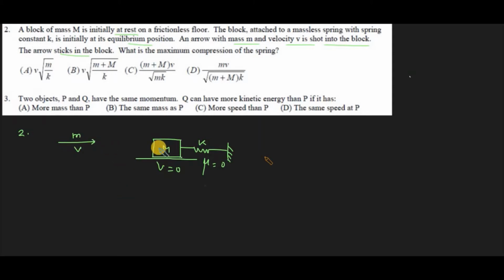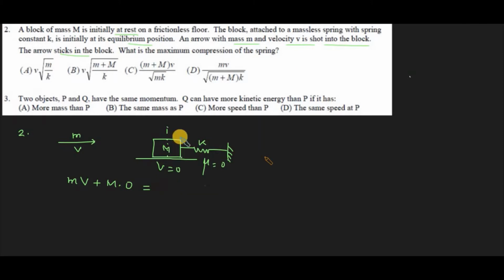Let's proceed. First we have to find out the velocity of the block and arrow system after the collision. For that we can apply conservation of momentum. The total momentum before the collision is the mass of the arrow times the velocity of the arrow, plus the mass of the block times the velocity of the block, which is 0.